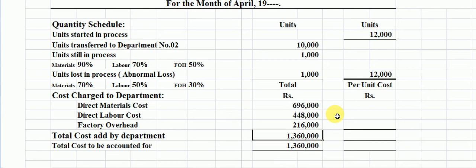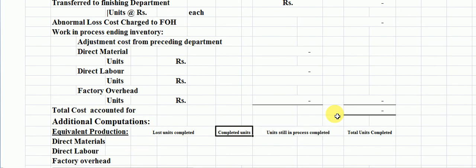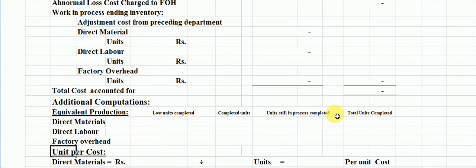Now we will find the per unit cost as direct material cost, direct labor cost, and factory overhead cost. For this purpose, we have to move to the first section as equivalent production. Firstly, students, this is the equivalent production here. Now, students, we have to treat those units which are lost in production, and also add them up here.